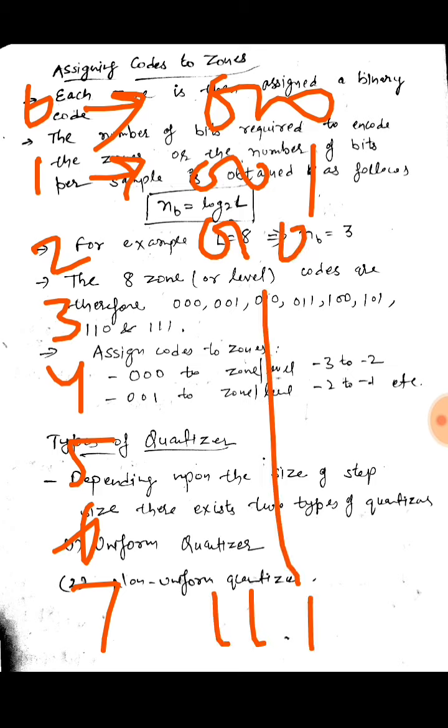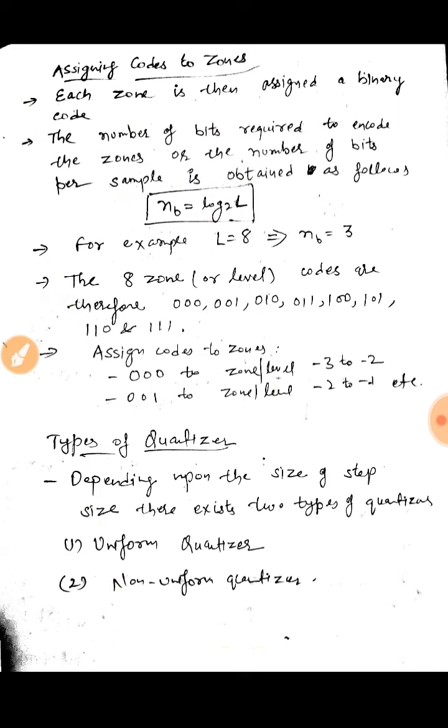This is how we can represent our levels using 3 bits if the number of levels is 8. We can assign any combination to any level, like here we have given 000 to minus 3 to minus 2, then 001 to minus 2 to minus 1, and so on.